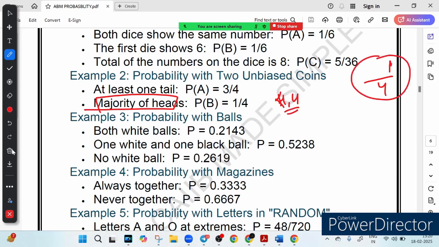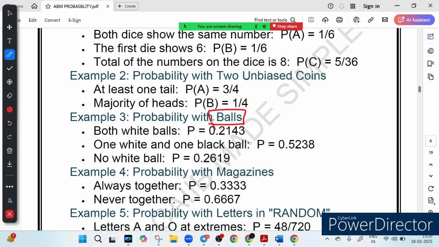Let's look at the third example, probability with balls. Imagine a box, right? Inside it you will see there is a white ball and there is a black ball. Now what is the chance of picking a certain combination? I hope the question is not given clearly, so let us move to the next question.